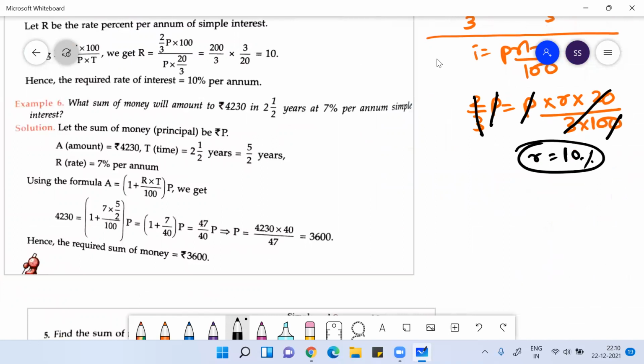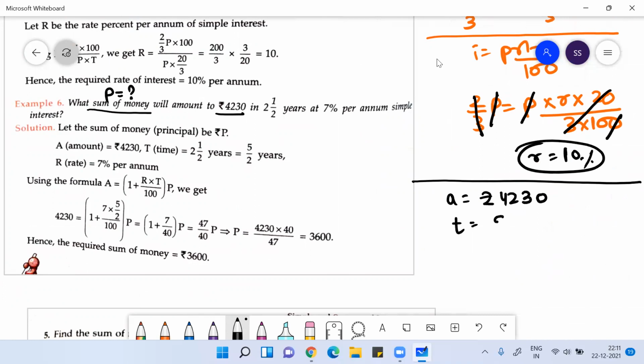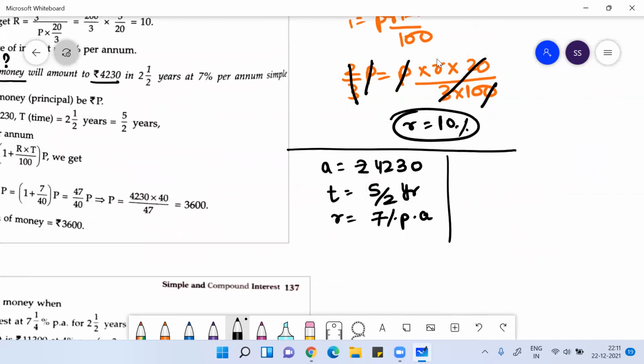If you see example 6, what sum of money? Sum of money means they're asking you the principal, will amount to 4230. So they are giving you the amount. Time they are giving you is 5 by 2 years, and the rate of interest is 7% per annum. So here, you can directly apply the amount formula. Amount is equal to principal into 1 plus RT by 100.